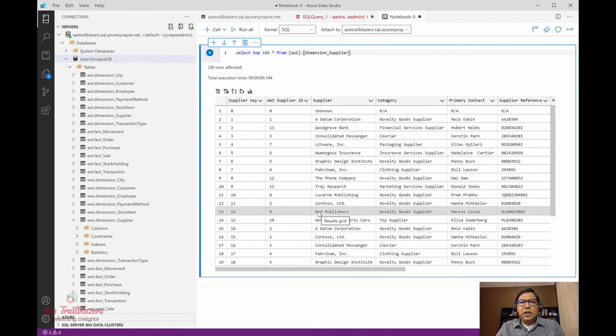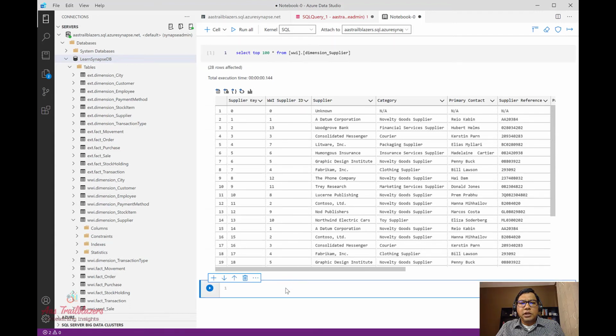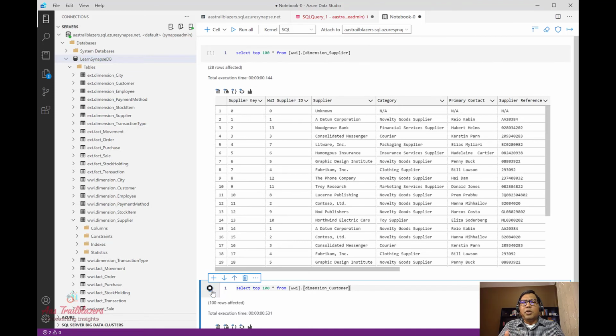You'll see the data coming in from this table. We can add another code cell and add another command here. Say, for example, we want to select from customer. And we can execute.